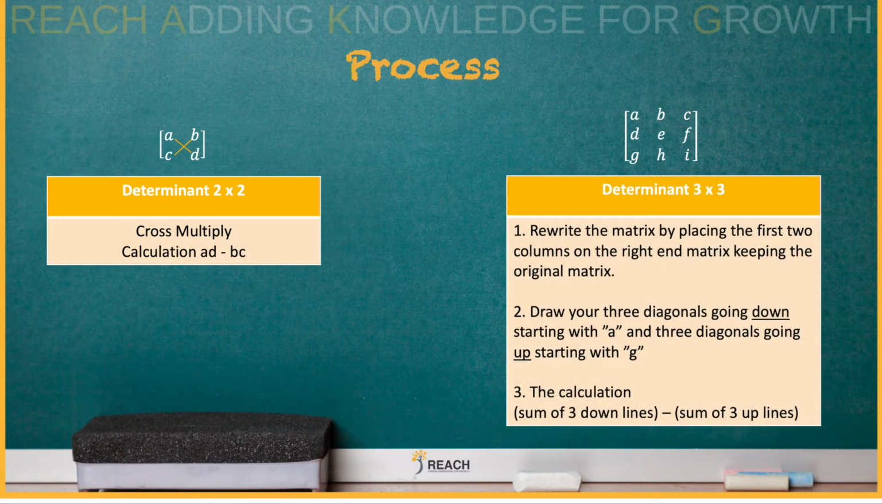For 3 by 3, we're going to rewrite the matrix by placing the first two columns, which is the ADG and the BEH. Keep those on the end.